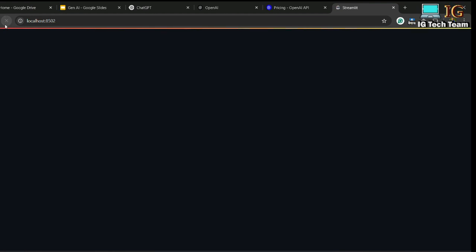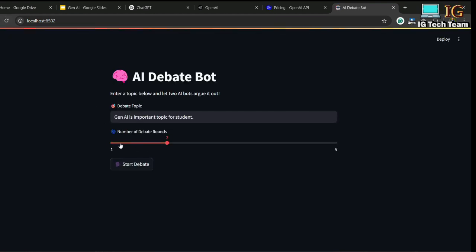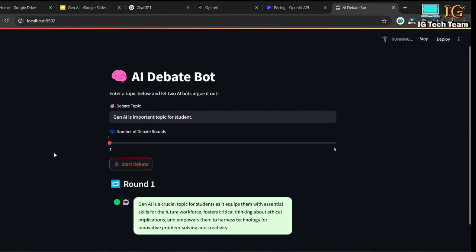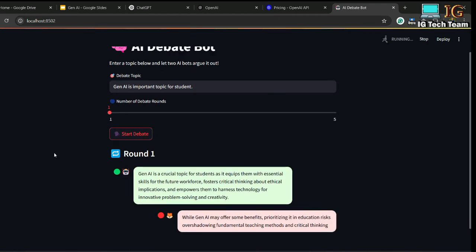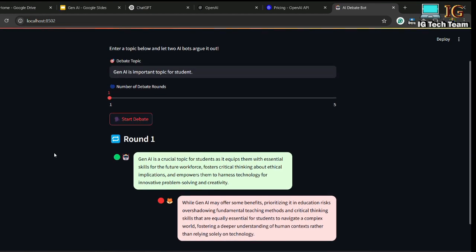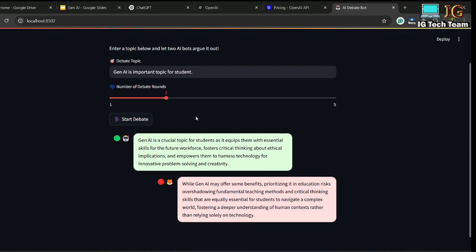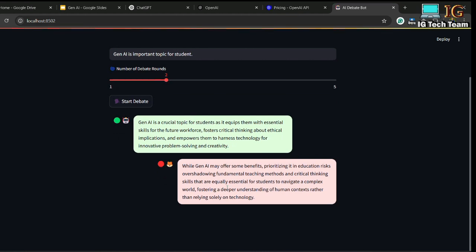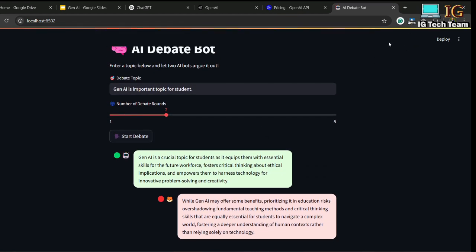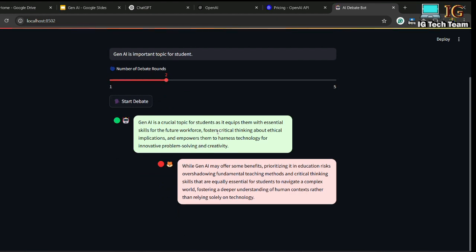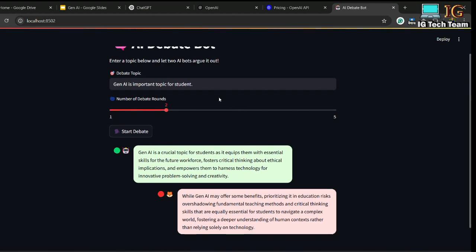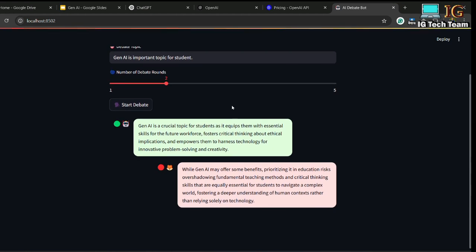If I refresh this page from here, and now if I click on start debate again, okay, now if I interact with the UI, you see only this text will be displayed. I have clicked on rerun from here, so that's why I'm getting multiple same responses. But that is not the issue. We will fix that later. We will be refactoring our code later. So yeah, the issue is fixed.